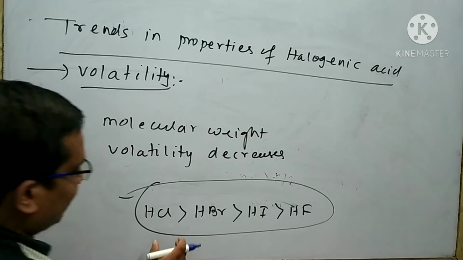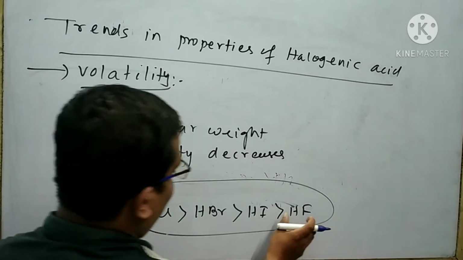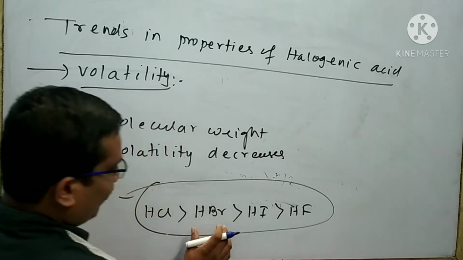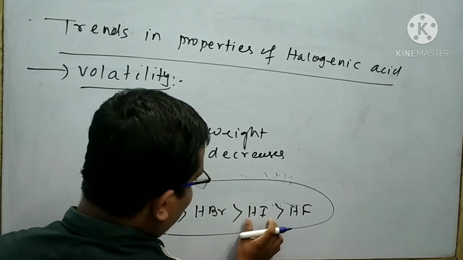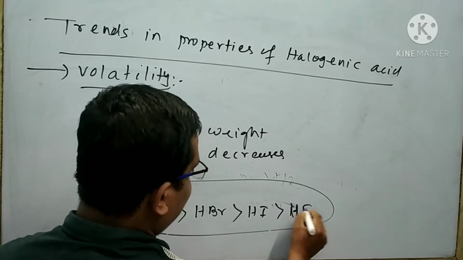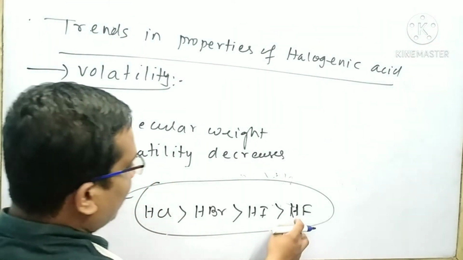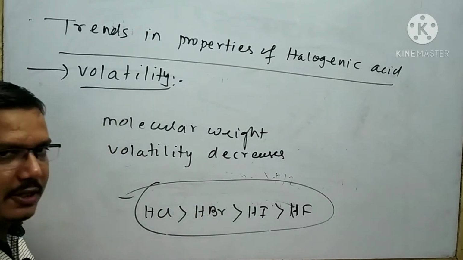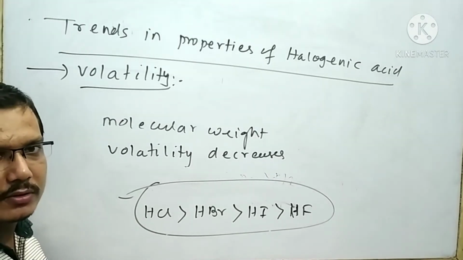From this it is clear that HCl has more volatility than HBr, HBr has more volatility than HI, HI has more volatility than HF. HF has less volatility due to presence of hydrogen bond. In the other three cases, there is no possibility of formation of hydrogen bond.